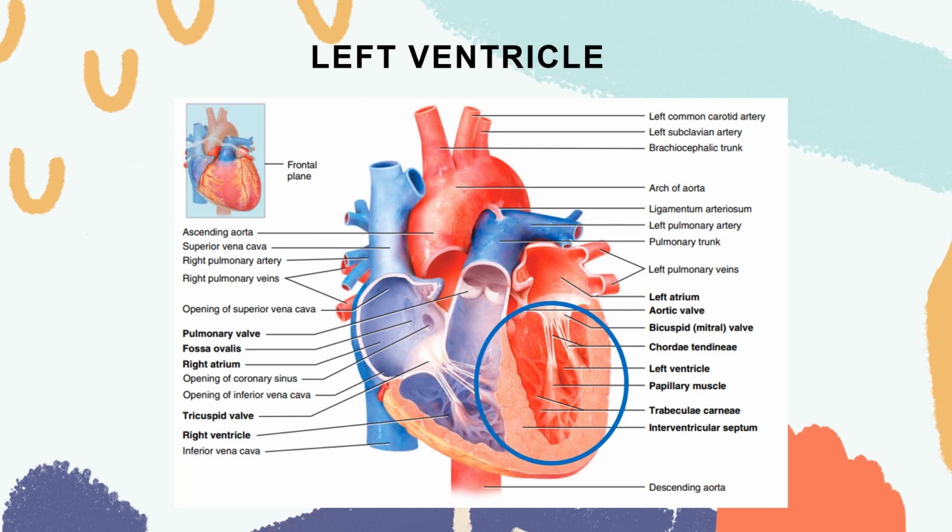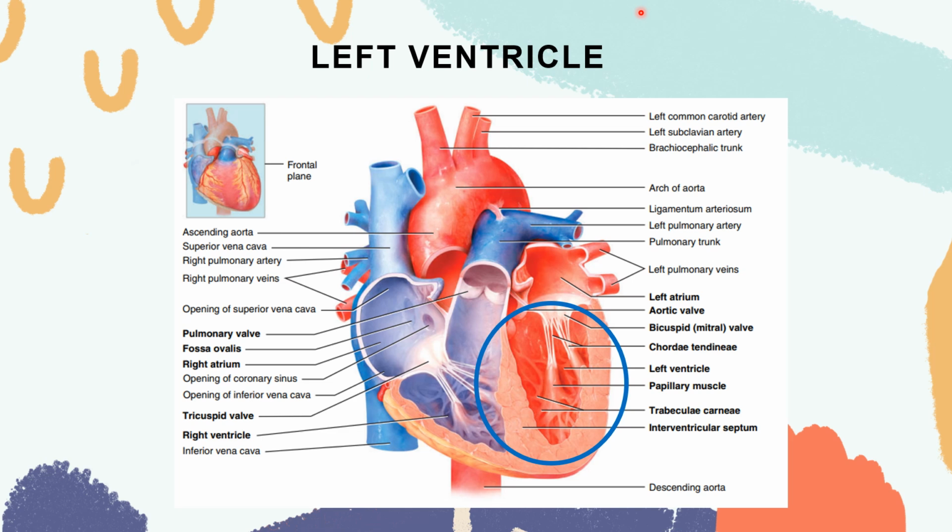And then the last chamber of your heart is the left ventricle. It is the thickest chamber of the heart and forms the apex of the heart. So as you can see here, when we opened the heart, you have seen that it has thick walls, right? The walls or the muscle fibers are very thick. The blood passes from the left ventricle through your aortic valve, or your aortic semilunar valve, into the ascending aorta. Some of the blood in the aorta flows into the coronary arteries, which branch from the ascending aorta and carry blood to the heart wall.